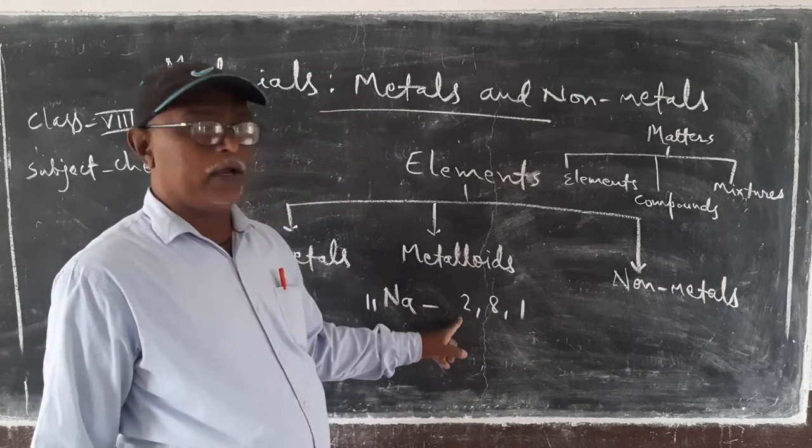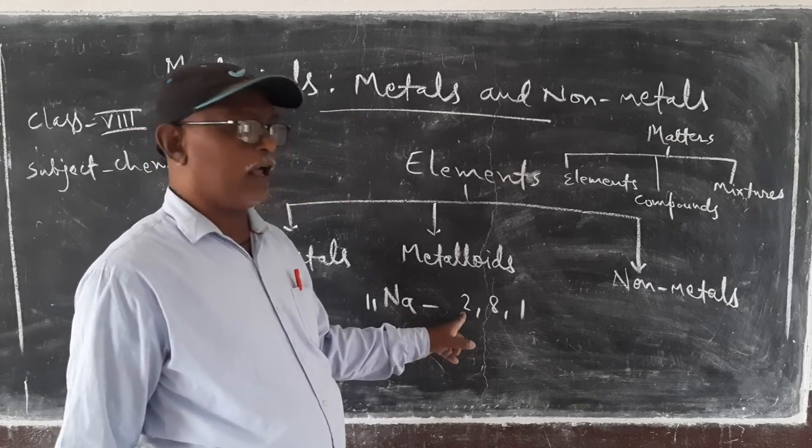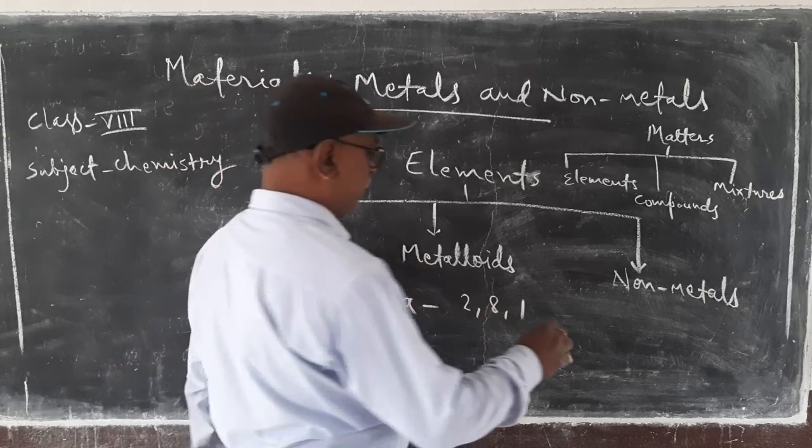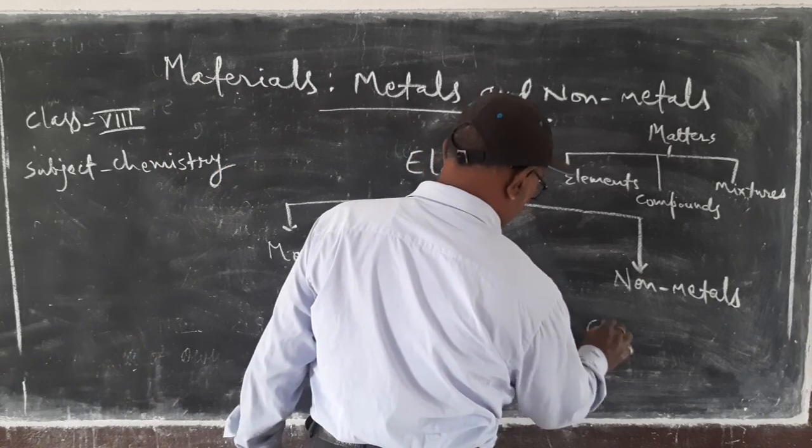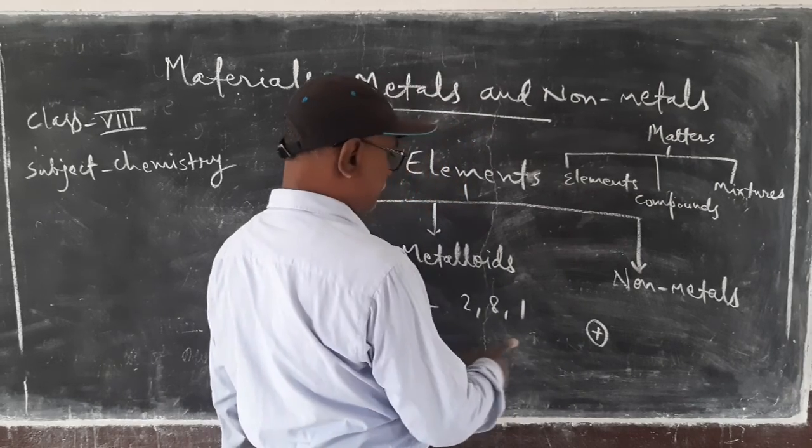It means 2 electrons are revolving around the nucleus in the first orbit. Suppose this is the nucleus of sodium.